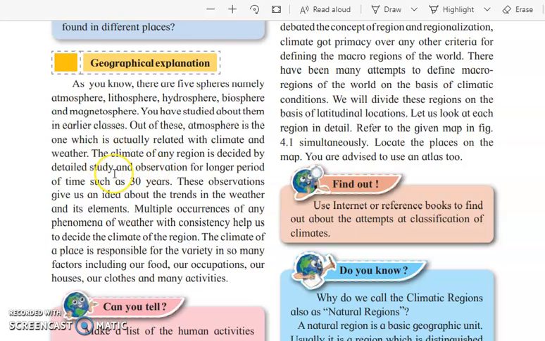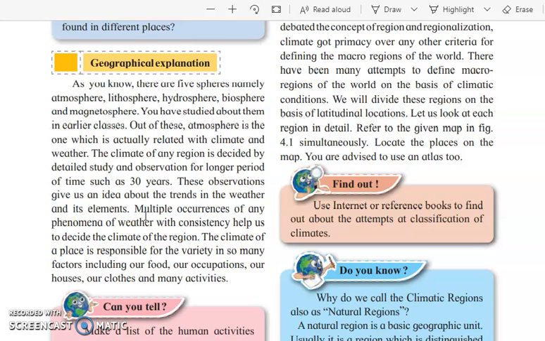The climate of any region is decided by detailed study and observation over a longer period of time, such as 30 years. These observations give us an idea about the trends in the weather and its elements. So on a single day, you cannot tell what the climate is. Whenever you talk about a specific climate, the study should be done by observation over a longer period, for many years.